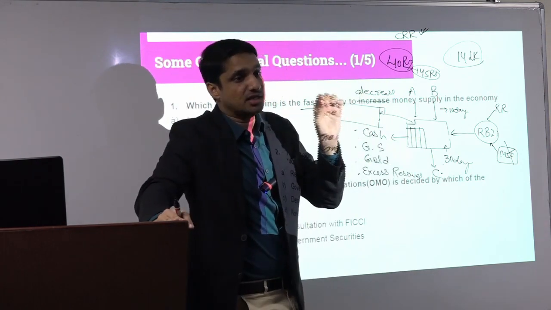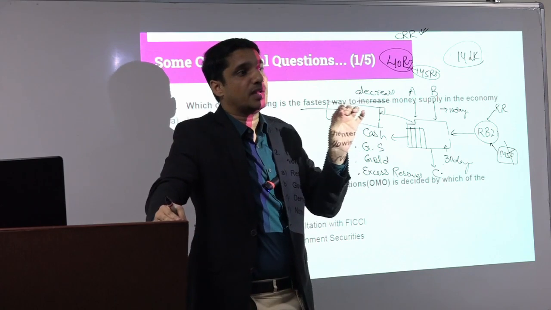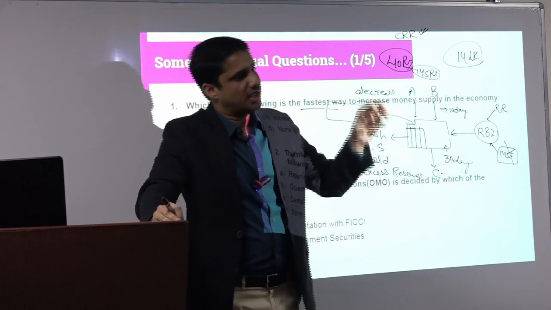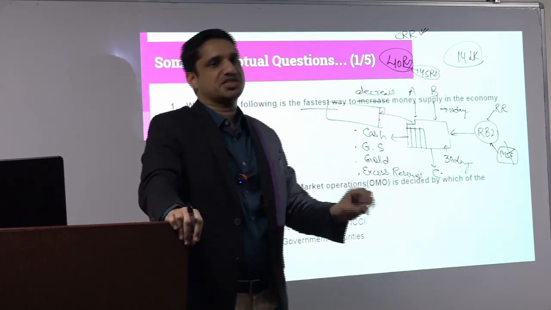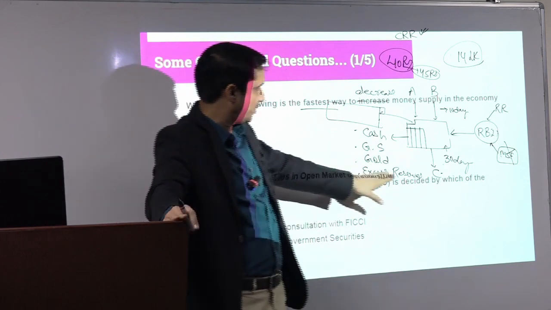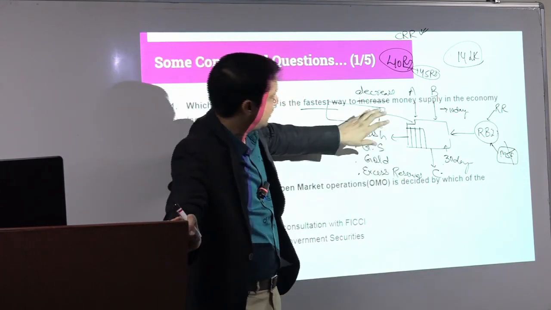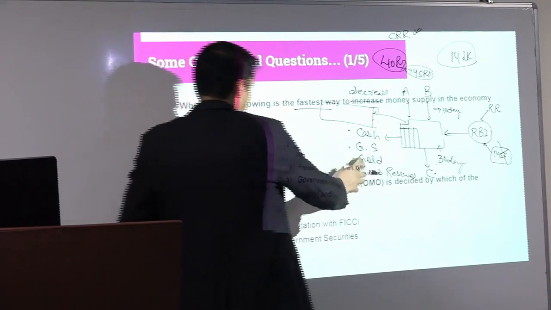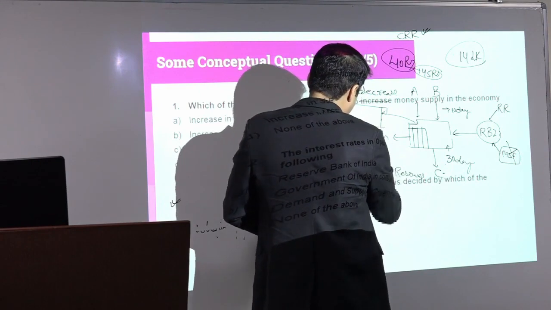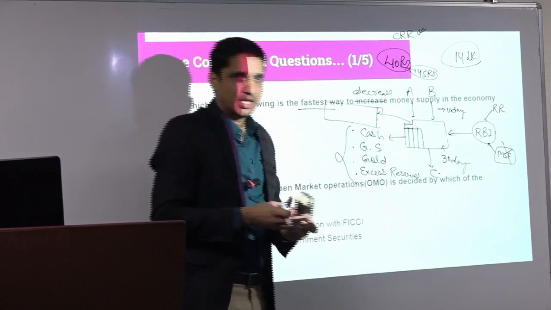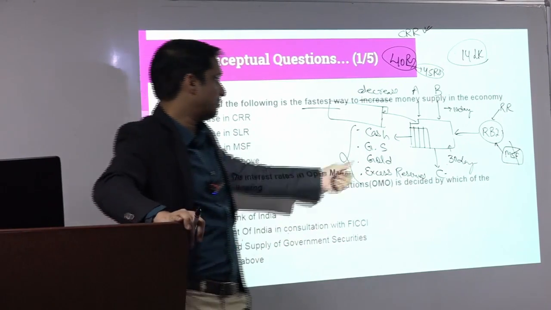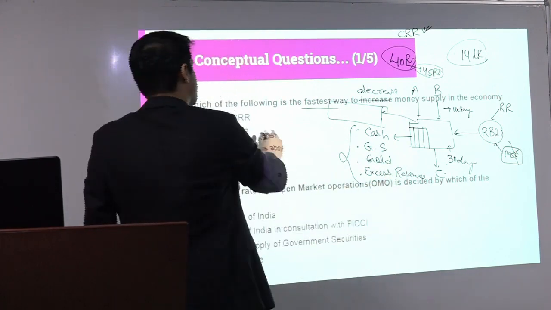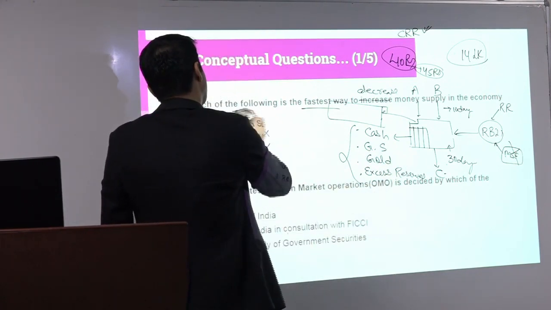So if the question says SLR is always kept by the bank with themselves, it is a wrong statement. It is not always. In general, SLR is kept by banks is a right statement, but not always, because the fourth component, that is excess reserve, is being maintained with RBI, an extra component of the CRR. Anyway, we'll not go into detail, but again in the case of SLR, RBI cannot dictate in which form they want to keep it. They can maintain it in the form of cash, government security, gold or something. So again, this is not the fastest way.